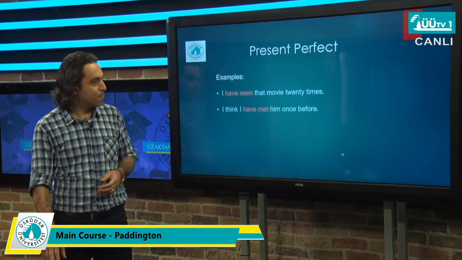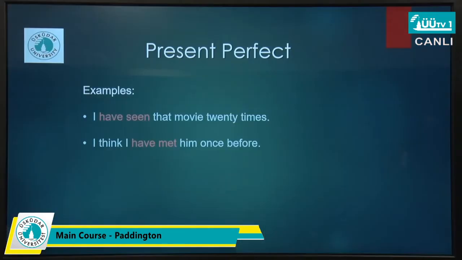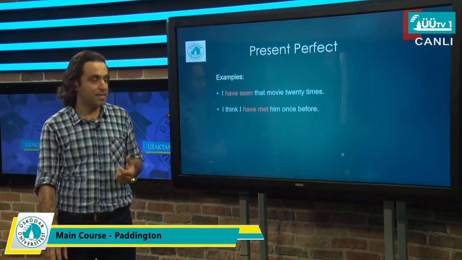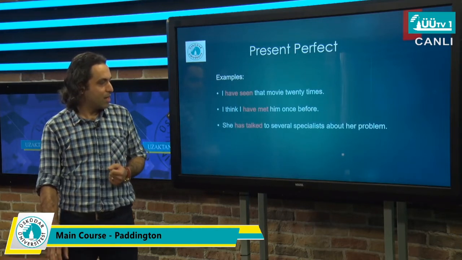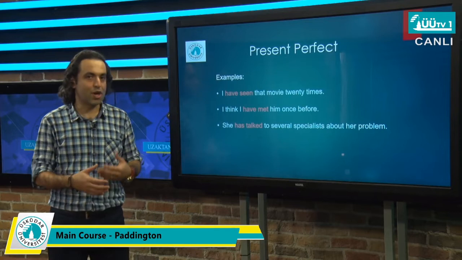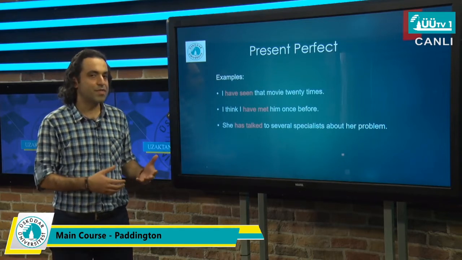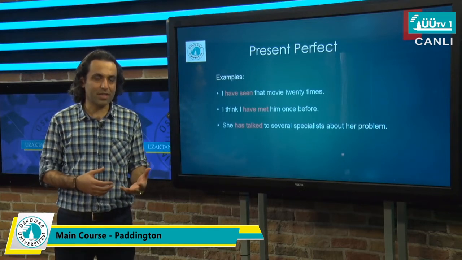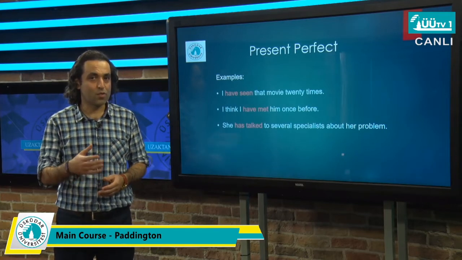The other one, I think I have met him once before, again talking about an experience in the past. Or she has talked to several specialists about her problem. She had a problem in the past, she talked to some specialists and tried to figure that out. Now she's sharing her experience in present perfect with us.